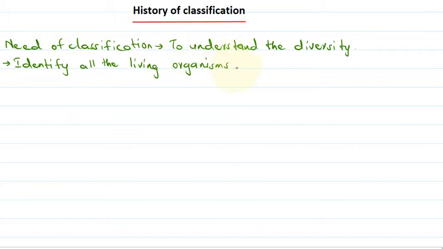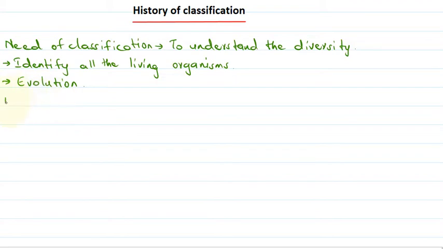Then this process of classification also helps us to understand the similarities and differences present among various groups of organisms. Then it also helps us to understand the process of evolution, that how the simple organisms have evolved into complex organisms. So now we will study that how there are different systems of classification existed.